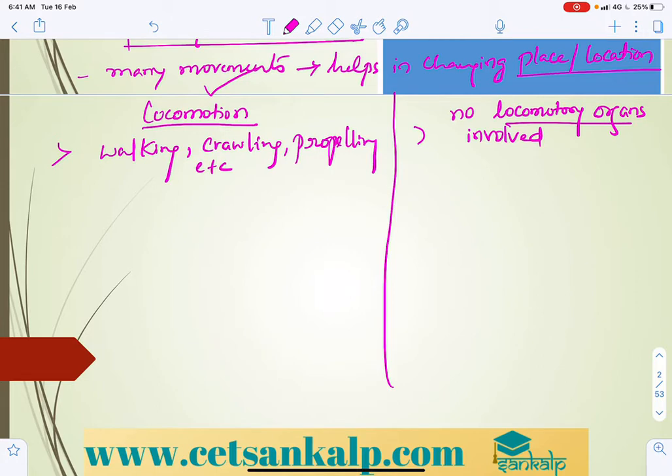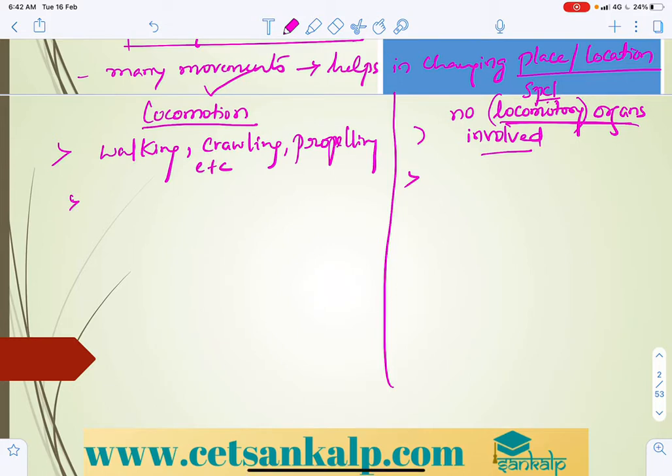Or you can say no specialized organs are involved. Instead of saying no locomotory organs, you can say no special organs involved for a particular movement.